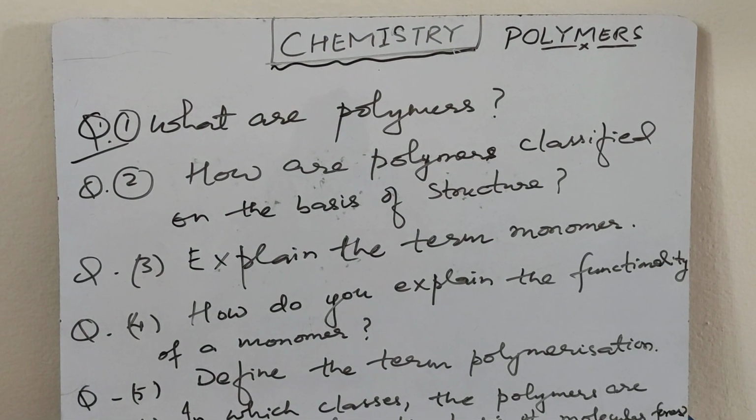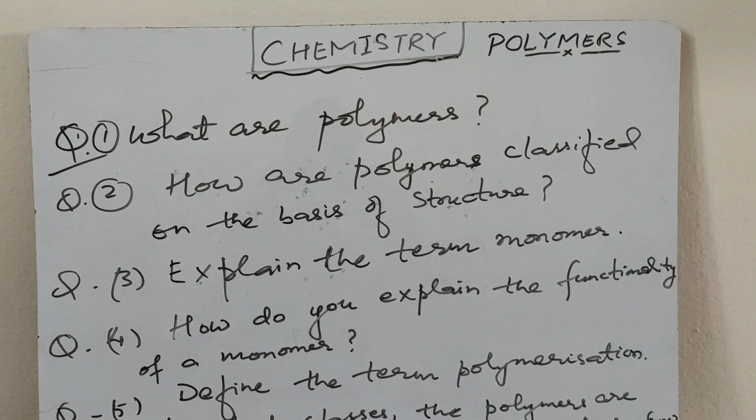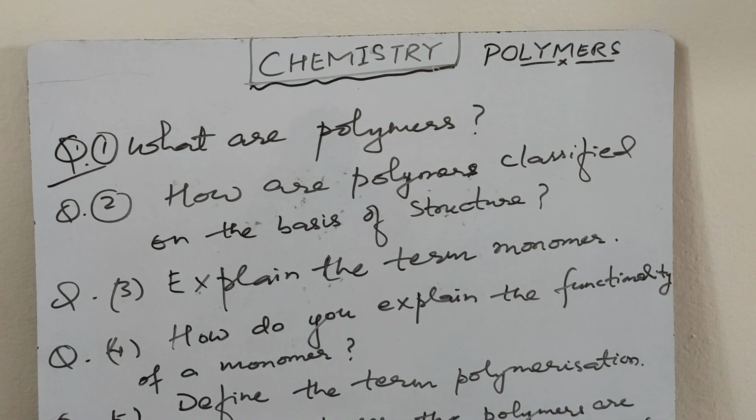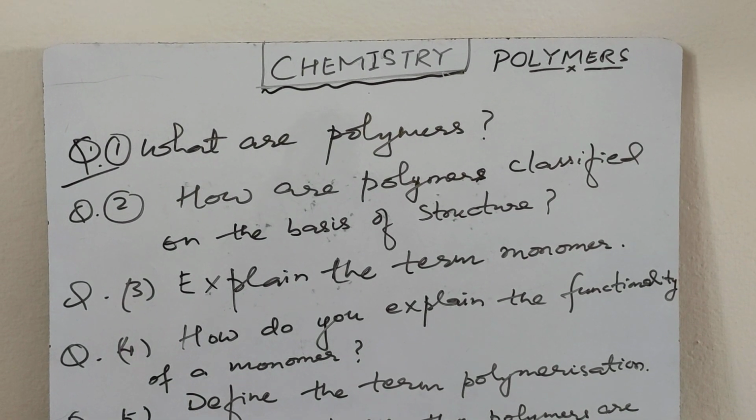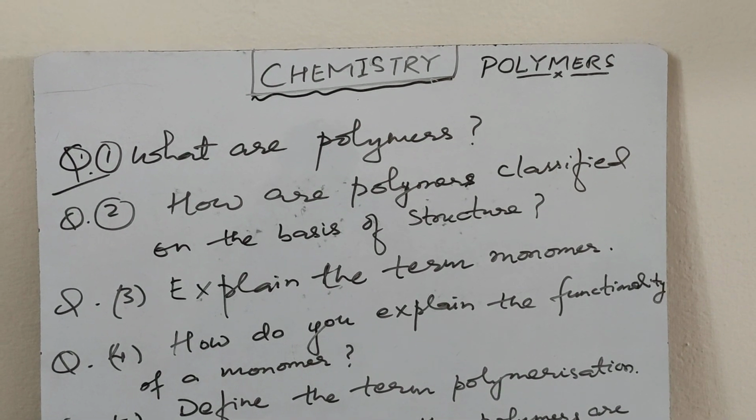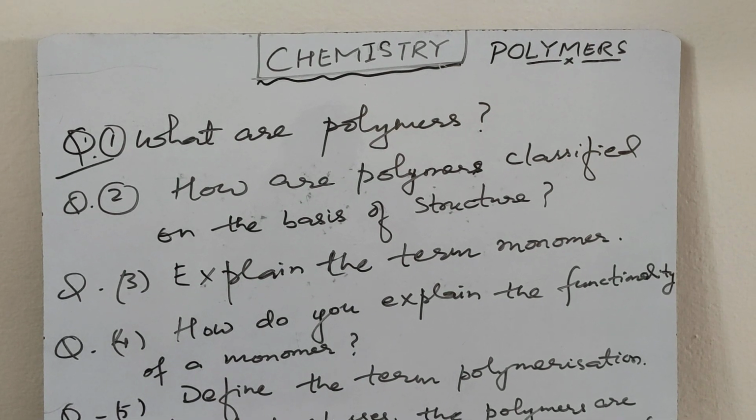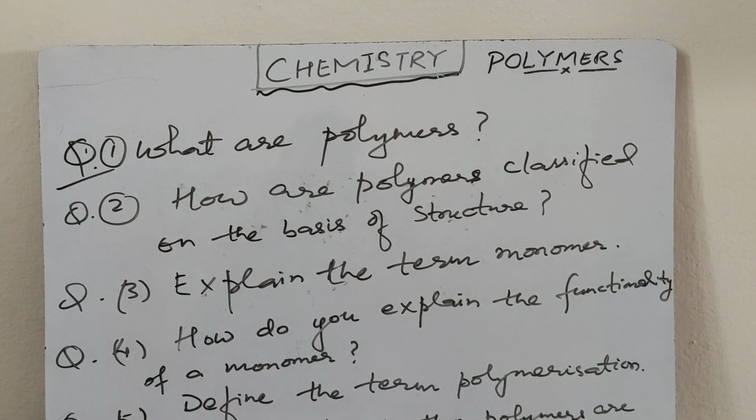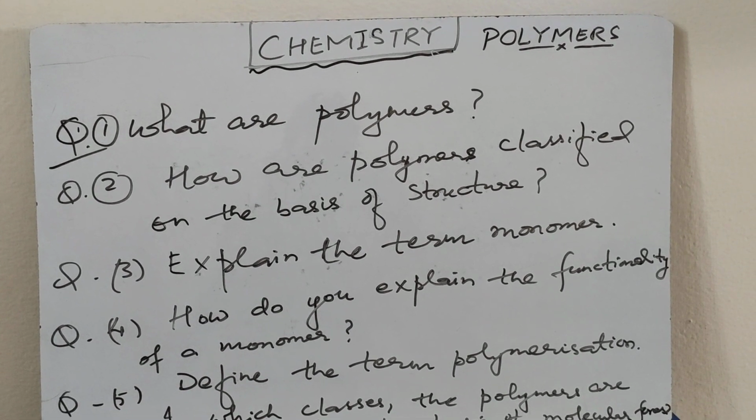Let's discuss few questions. What are polymers? As we know, polymers are high molecular mass compound formed by repeated joining of simpler molecules called monomers. Second question, how are polymers classified on the basis of structure? On the basis of structure, polymers are classified into three types: linear polymer, branched polymer, cross-linked or network polymers.